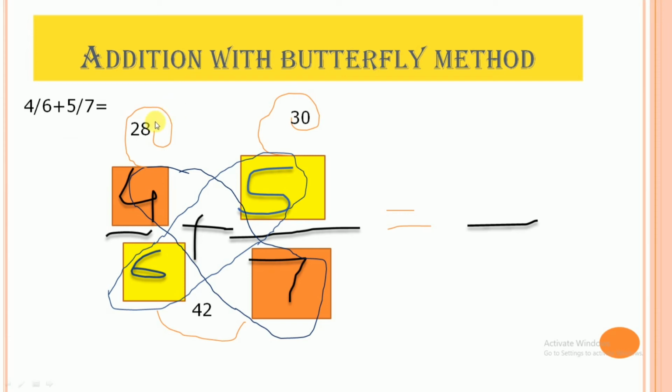Now, adding these two numbers comes out to be 58, and in the denominator there would be 42, and this is all done. We have done the addition of two rational numbers 4 by 6 and 5 by 7 by drawing a beautiful butterfly. Okay, you got it? If you have any kind of problem, then let us solve one more problem.